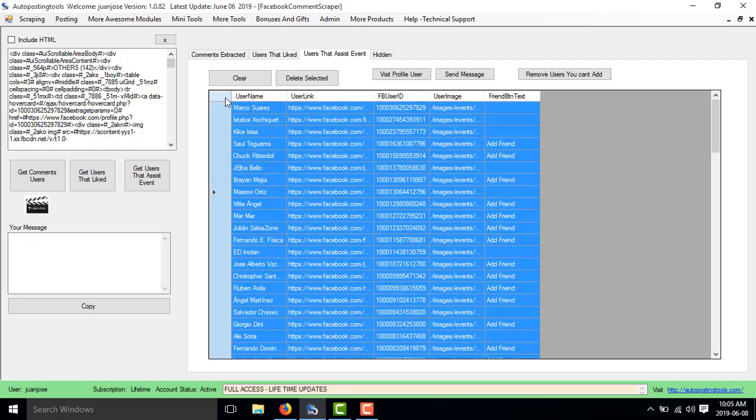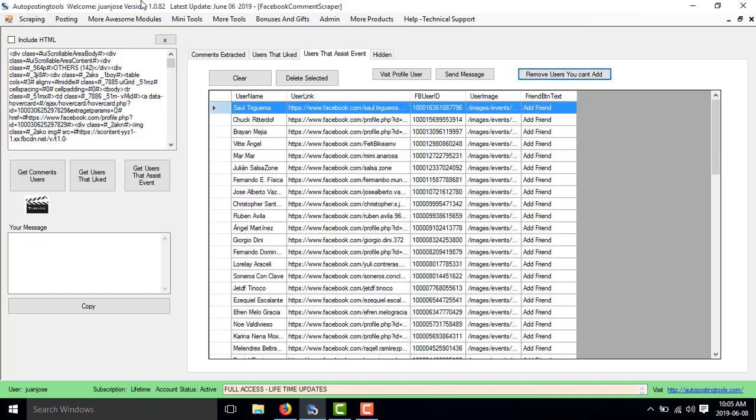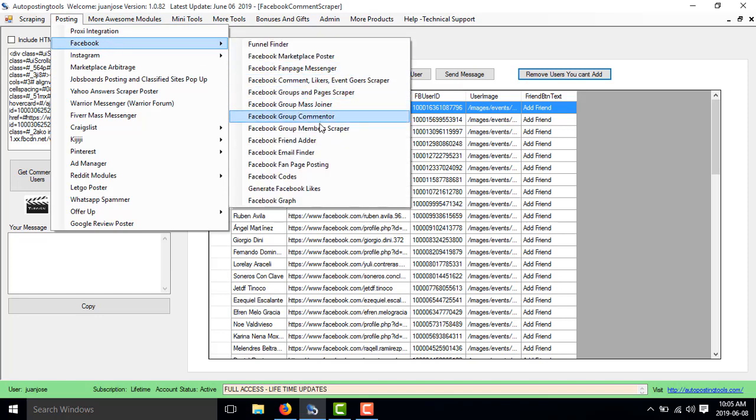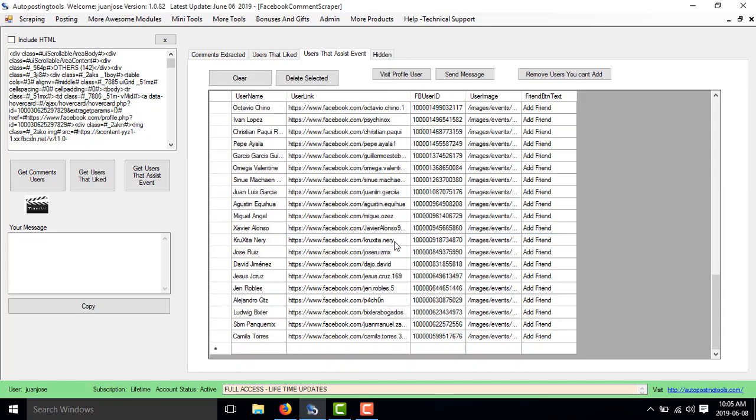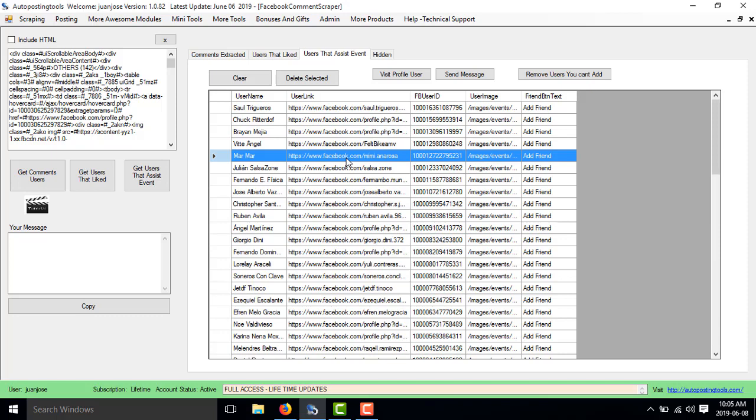I could just click on this, Control C, paste it in Excel, and then I am able to save this information and contact them later. I could remove the users that I cannot add, save it to Excel, then go to posting, then go to Facebook friend adder, and start adding all these people. These people will go and check my profile because they want to know who added them. If I have the class information there, then they will contact me that they are interested, or I could just contact them directly.